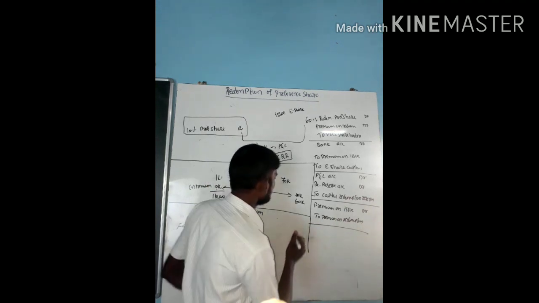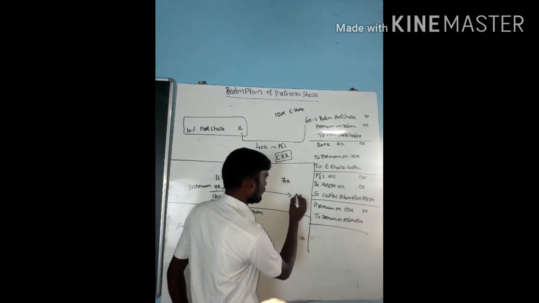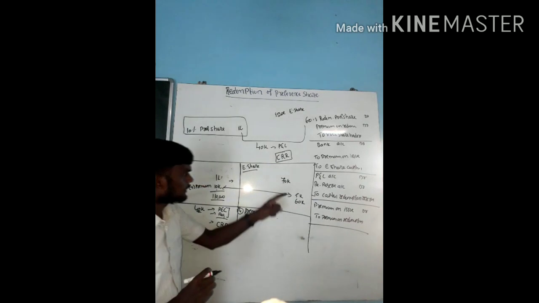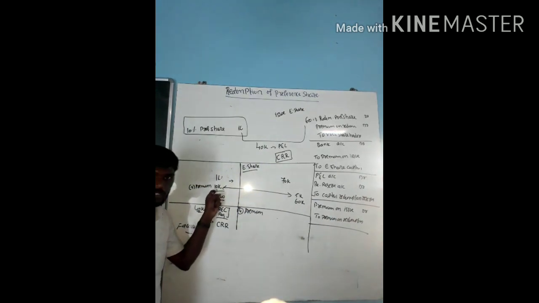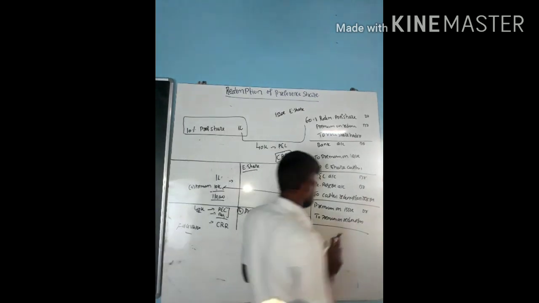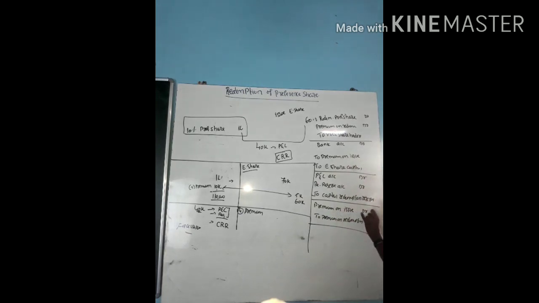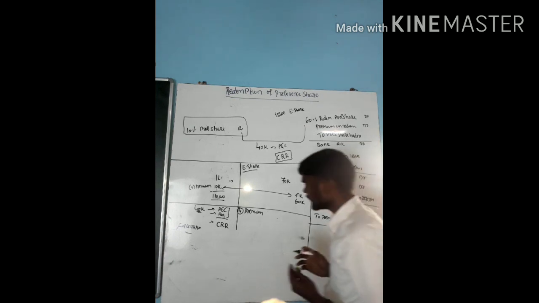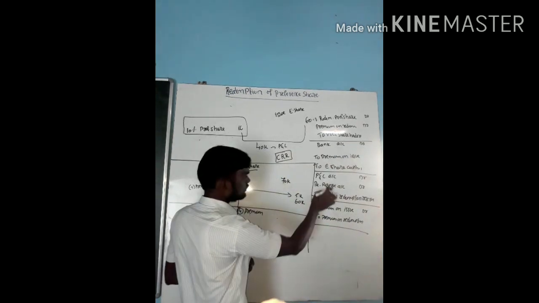Suppose I received only 5,000 extra, but I need to pay 10,000. In that situation, the entry is premium on issue account debit. Then I need to use divisible profit. Premium on issue account debit, P&L account debit, then reserve account debit to premium on redemption account. Next one. 1, 2, 3, 4.